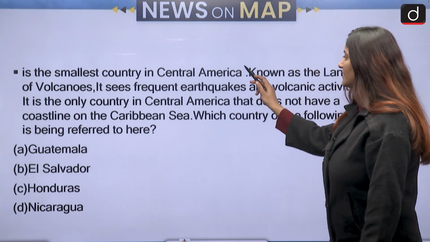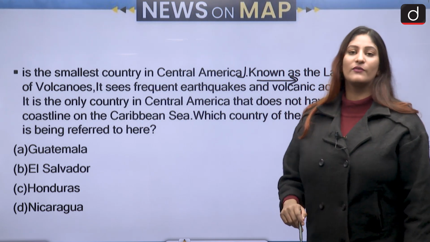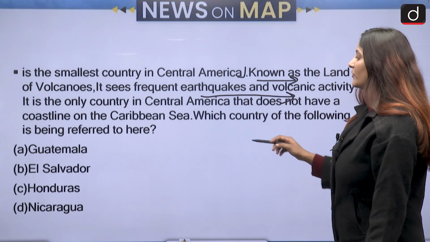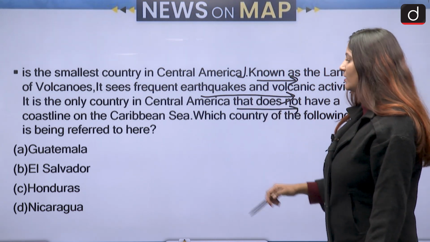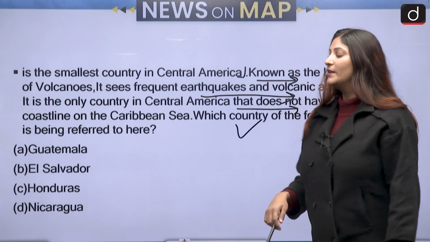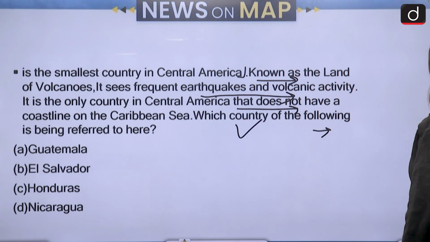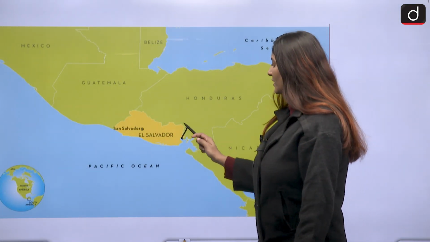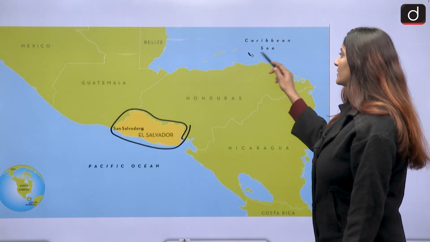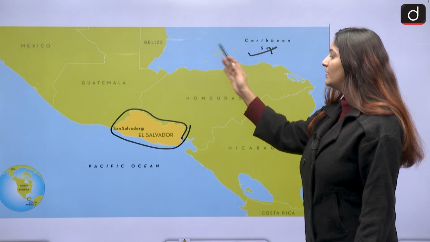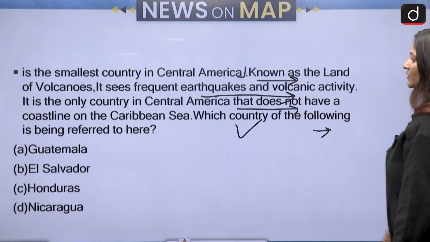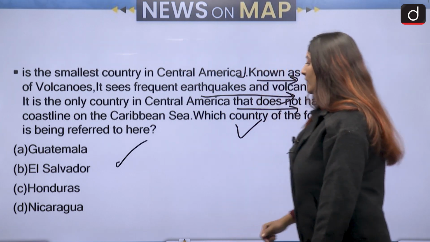It is the smallest country in Central America, known as the land of volcanoes, and it sees frequent earthquakes and volcanic activity. It is the only country in Central America that does not have a coastline on the Caribbean Sea. Which country of the following is being referred to here? Guatemala, El Salvador, Honduras, Nicaragua. So El Salvador is the smallest country in Central America. Okay, and it is the only country in Central America that does not have a coastline with the Caribbean Sea. Apart from that, every other country in Central America has a coastline with the Caribbean Sea. So the correct answer is El Salvador only. Let's move ahead to the next set of questions.